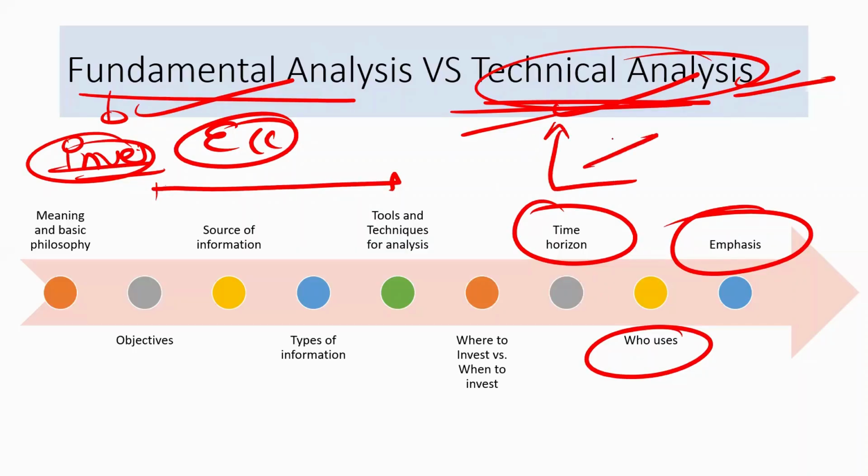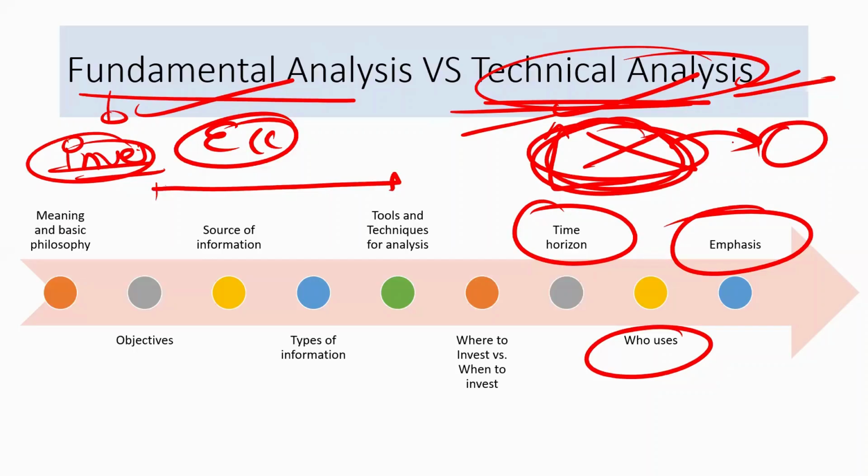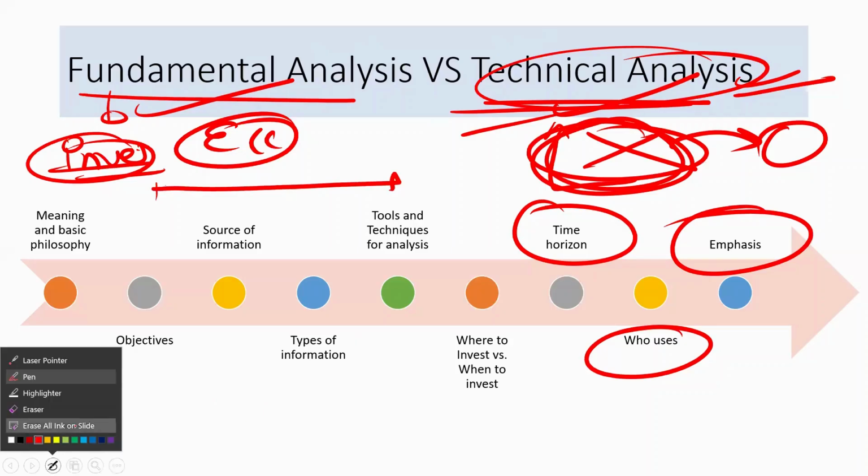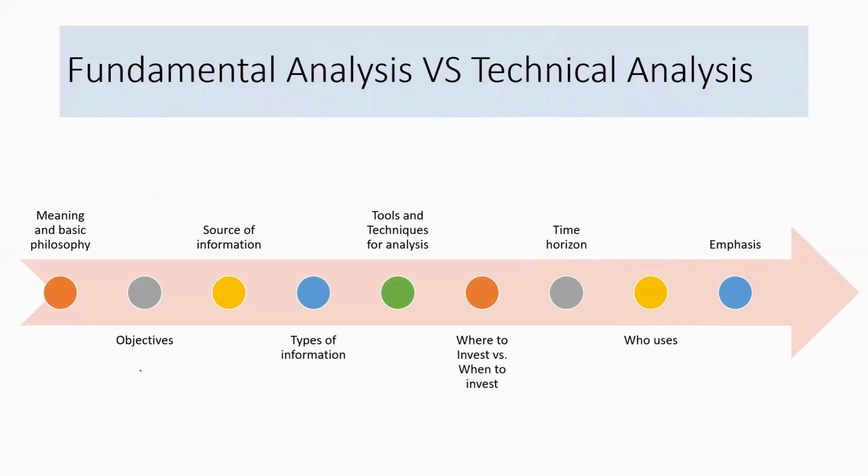Because here the market and demand of that particular security will help me determine the price of that security. Okay? So here the investors' behavior definitely influences my analysis. Okay? So these were the basic differences between the technical analysis and the fundamental analysis.